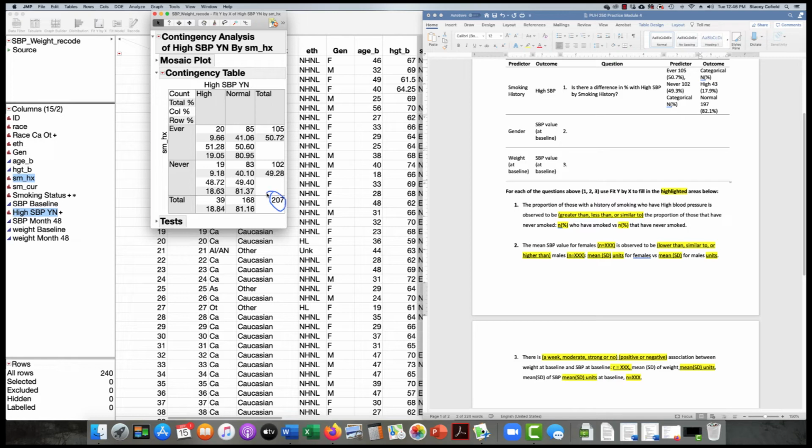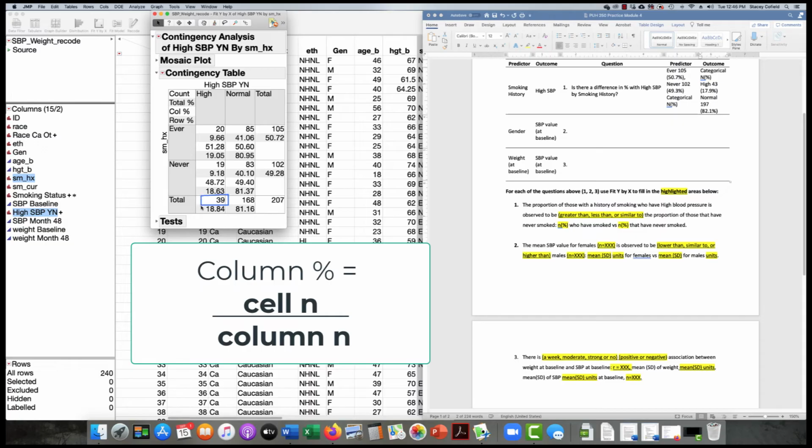It's relatively rare that we're reporting the total sample size. We are most commonly reporting row percentages. So we'll go through column percentages first, and then we'll focus on the row percents. The column percentage means that you are conditioning on the column. So I am picking the column first, and then I'm going to report the percent with each row. So I'm conditioning on the column. So my denominator here will be 39. I'm conditioning on high blood pressure.